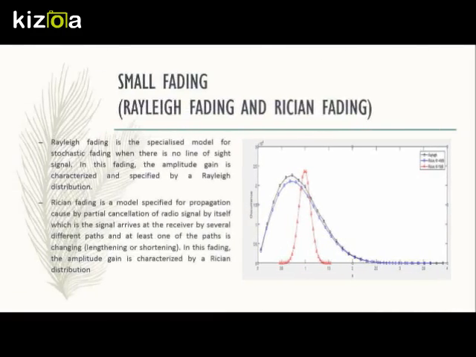Ricean fading is a model specified for propagation caused by partial cancellation of a radio signal by itself, which is when the signal arrives at the receiver by several different paths and at least one of the paths is changing, either lengthening or shortening. In this fading, the amplitude gain is characterized by a Ricean distribution.